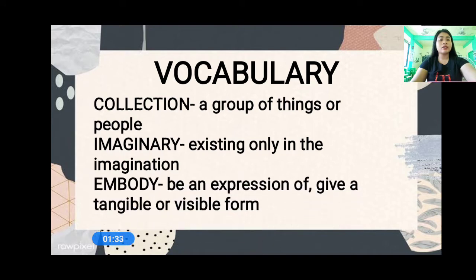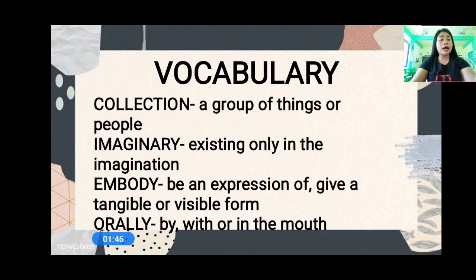When we say embody, be an expression of, give a tangible or visible form. And when we say orally, by, with, or in the mouth. So those are the meanings of the words.